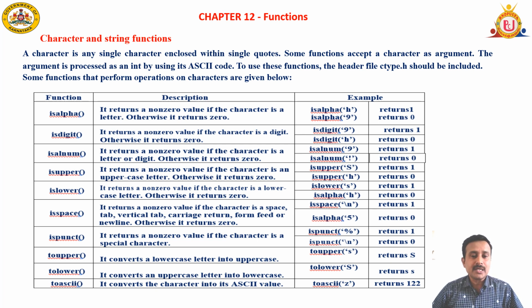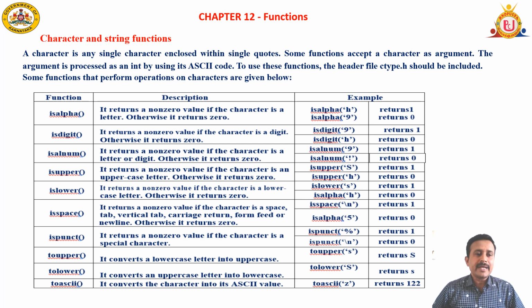Or they can give it for 2 marks also. So very important from an examination point of view. I am going to repeat it again. To perform these character type functions, you must include ctype.h. So for 1 mark, they can ask you like this: What is the header file for character type functions? Character library functions. ctype.h is the header file which is used to perform character functions.